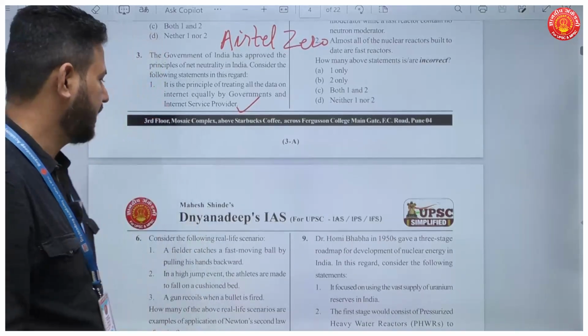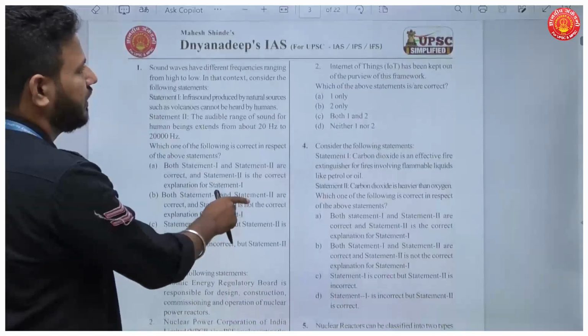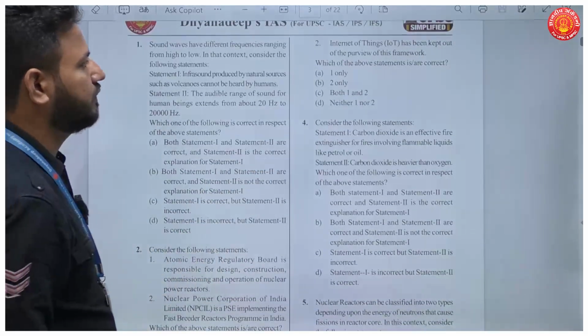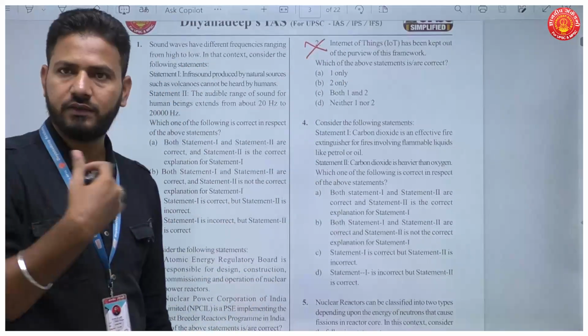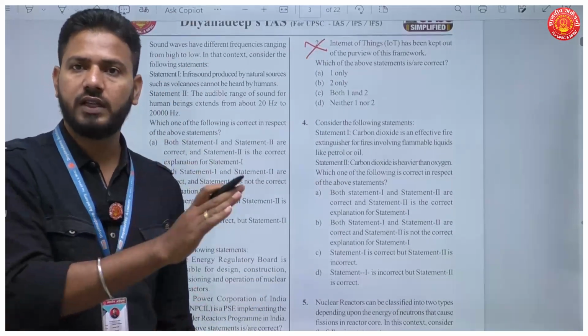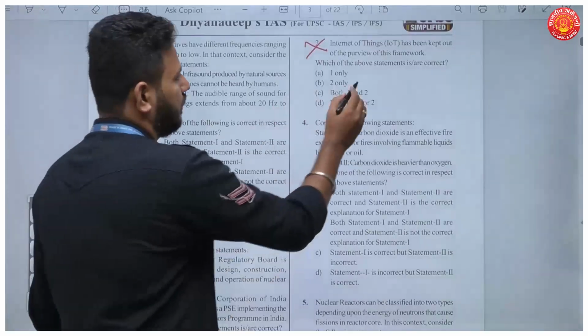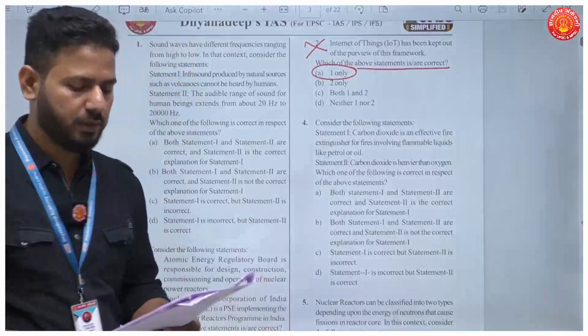The first statement is correct here. Now, the second statement reads, Internet of Things has been kept out of the purview of this framework. This is absolutely incorrect. Okay, when we say net, it includes everything within the net. So Internet of Things is not kept outside the purview. This statement is wrong. So which of the above statements are correct? Only one should be your answer. A will be your answer here.